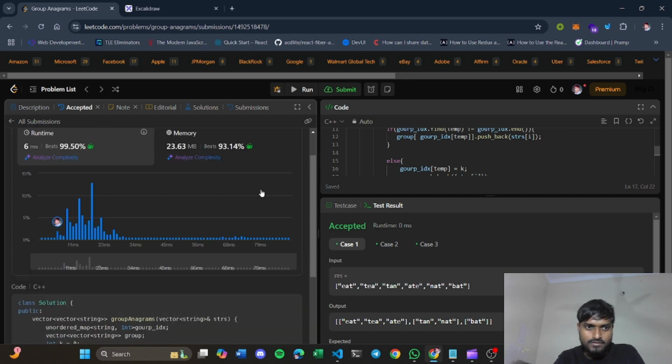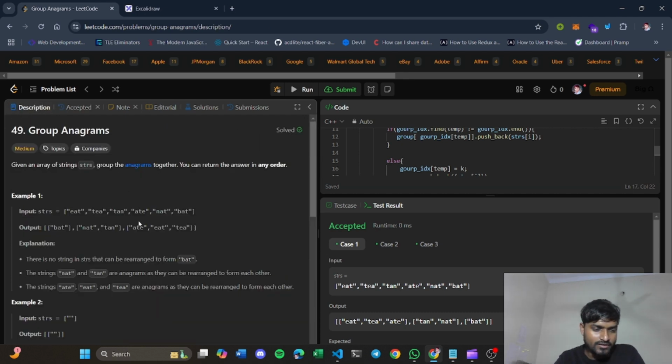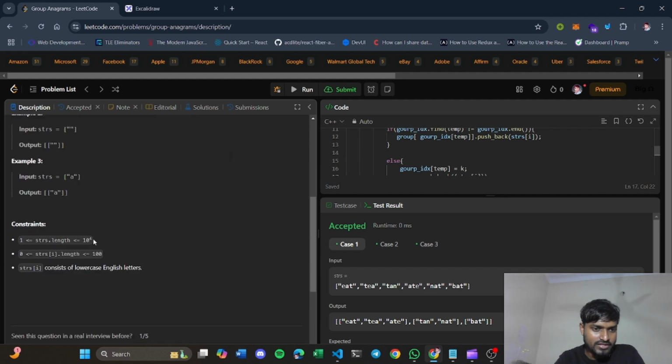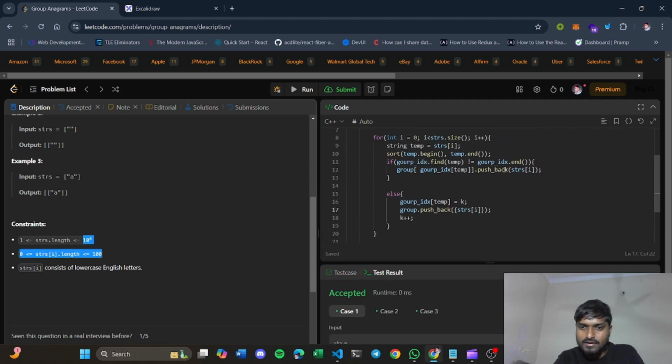When you talk about the time complexity of this code, you can see our constraints: the string array length was going up to 10 to the power 4 and each string length was up to 100. When you multiply this, your worst time complexity will come up to 10 to the power 6. But here we have solved our question in big O of n log n time complexity.